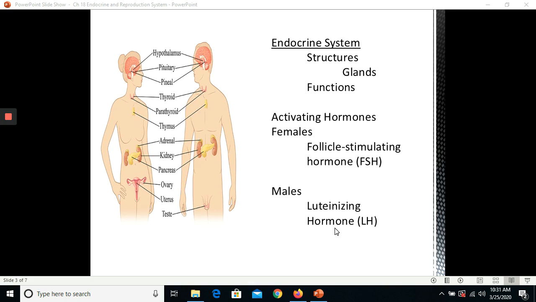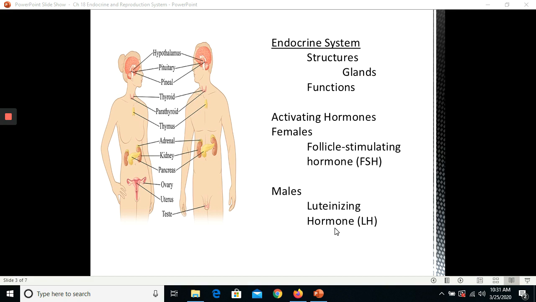We have the testes, which are the male reproductive glands, and they produce testosterone, the male reproductive hormone. With the adrenal gland, these glands produce hormones that regulate the body's salt and water balance. Secretions from the adrenal cortex and the adrenal medulla control the body's emergency response. So the adrenal gland releases adrenaline. With the ovaries are the female reproductive glands.